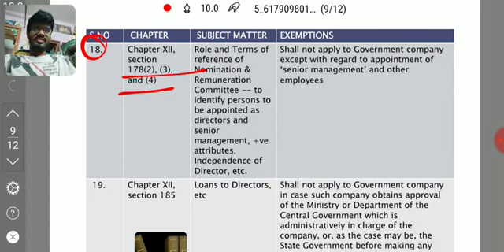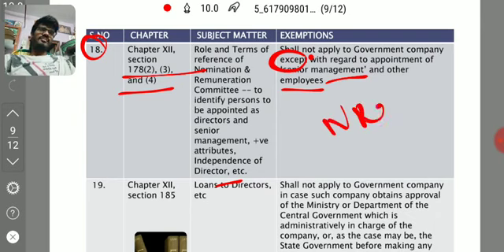The terms of the Nomination and Remuneration Committee to identify persons to be appointed as directors or senior management, positive attributes, and independence of directors shall not apply to a government company, except with regard to the appointment of senior management and employees. Since it says 'except', sub-sections 2, 3, 4 are not applicable to a government company, but apply only to the extent of appointment of senior management and other employees. Meaning that the NRC can appoint senior management and employees in the government company.